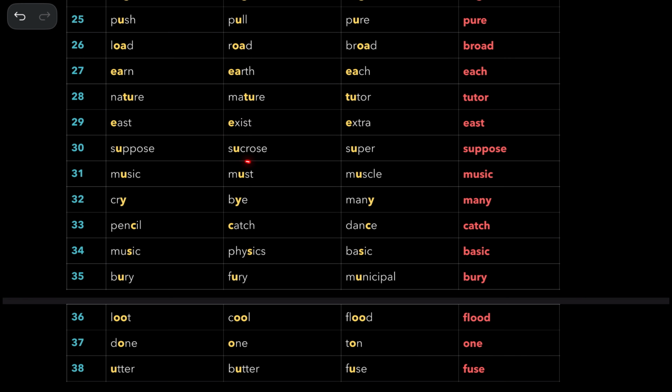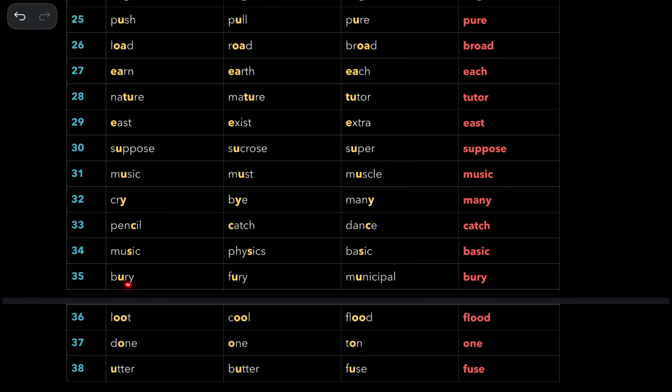And sucrose and super, but the answer is suppose. Then must and muscle similar, so music is the answer here. And then cry and buy are alike, this is many. And pencil, dance, but this is catch. Music, physics, but this is basic.